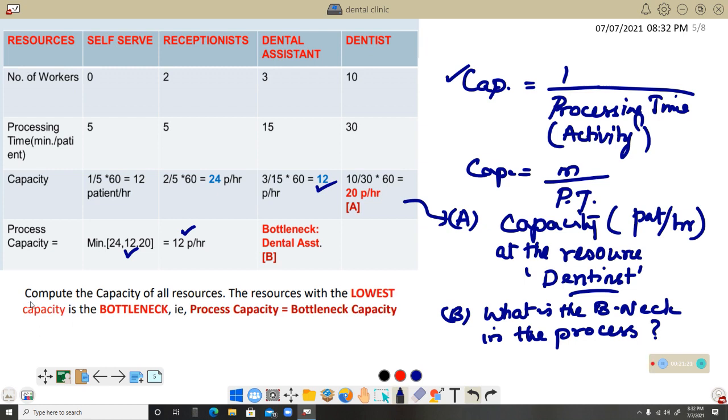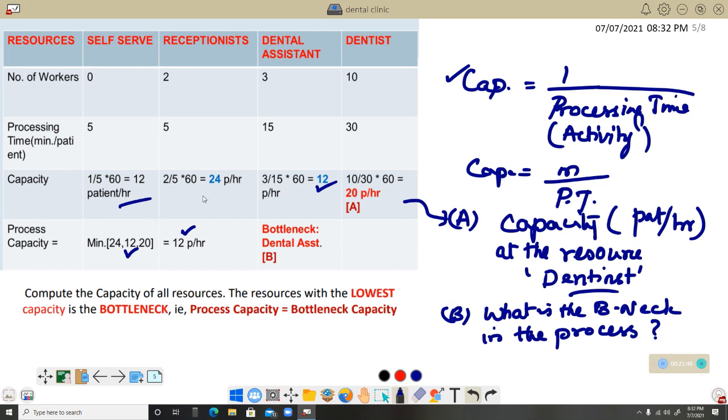Now it is clearly indicated over here. Compute the capacity of all resources. We computed the capacity of all the resources. The resource with the lowest capacity is the bottleneck. That is, process capacity equals bottleneck. Because sometimes the student will be thinking, why was the capacity of the self-serve not considered? Because this is out of our hands. This is the input coming over here.